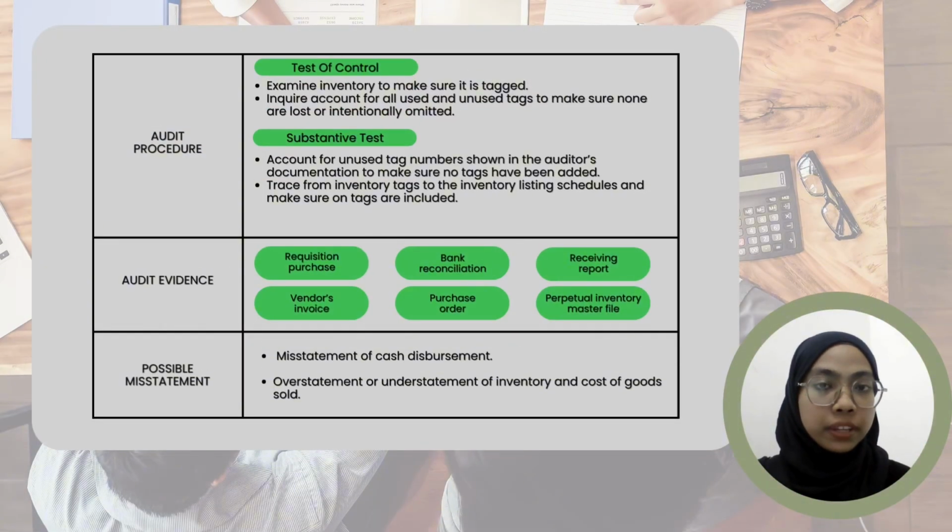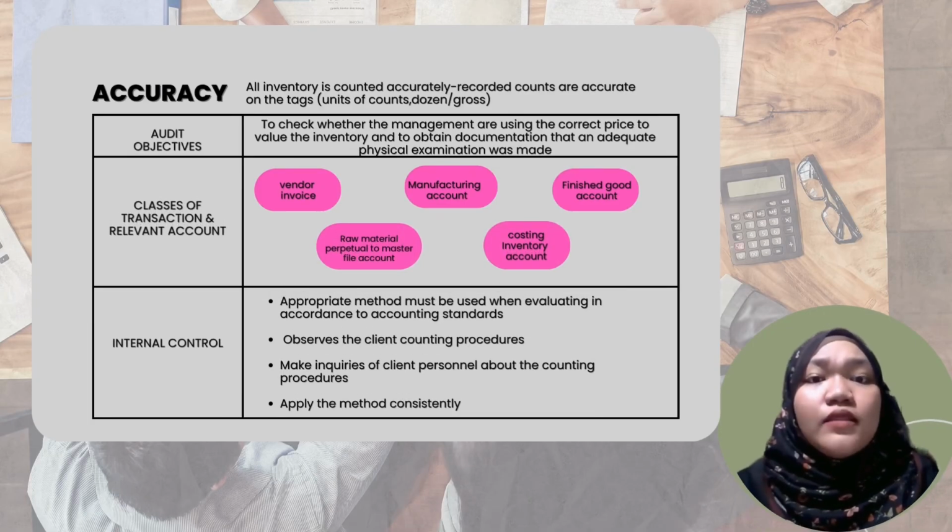Audit procedure has two types of tests, which are test of control and substantive test. For test of control, the auditor examines inventory to make sure it is tagged, and inquires to account for all used and unused tags to make sure none are lost or intentionally omitted. For substantive test, account for unused tag numbers shown in the auditor documentation to make sure no tags have been added, and trace inventory tags to the inventory listing schedule and make sure all tags are included. Audit evidence includes requisition, purchase, bank reconciliation, receiving report, vendor's invoice, purchase order, and perpetual inventory master file. The possible misstatement for completeness is misstatement of cash disbursement and overstatement or understatement of inventory and cost of goods sold. Next is accuracy.